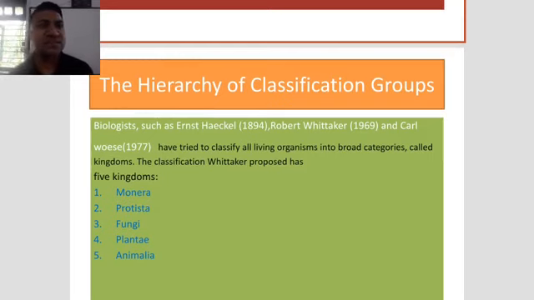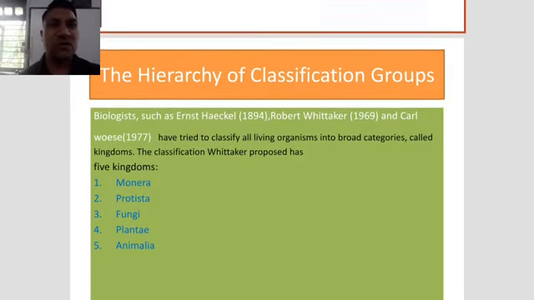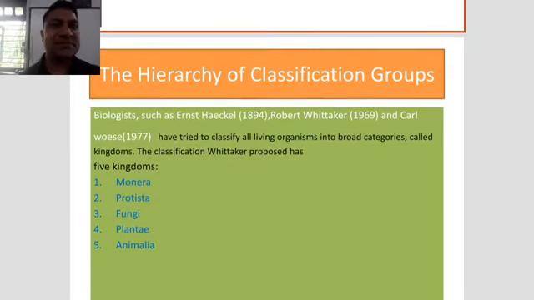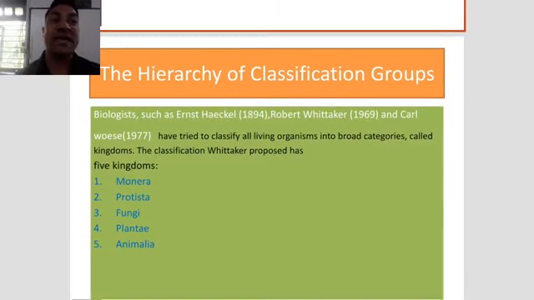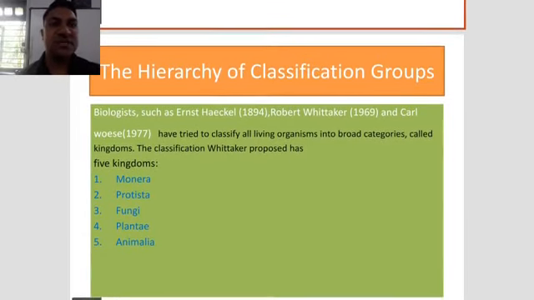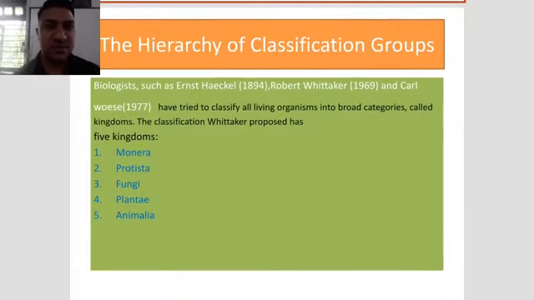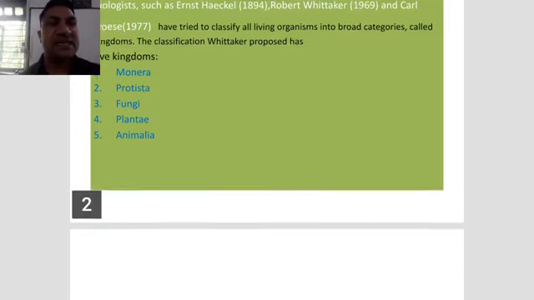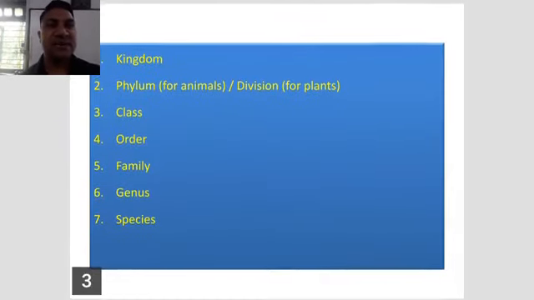Biologists such as Ernest Haeckel, Robert Whittaker, and Carl Woese have tried to classify all living organisms into broad categories called kingdoms. The classification Whittaker proposed has 5 kingdoms. Number 1, Monera, then Protista, Fungi, Plantae, and Animalia. So these are the 5 kingdoms. Now we start each category, characters and examples.